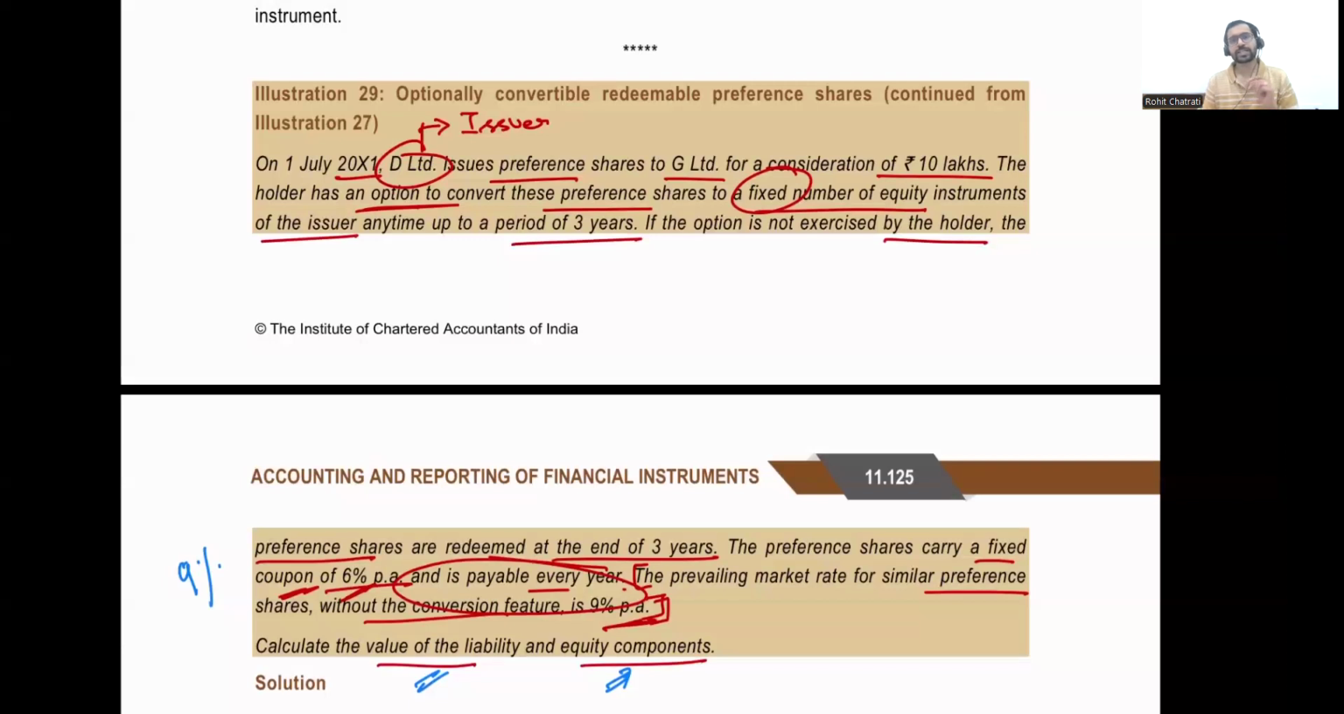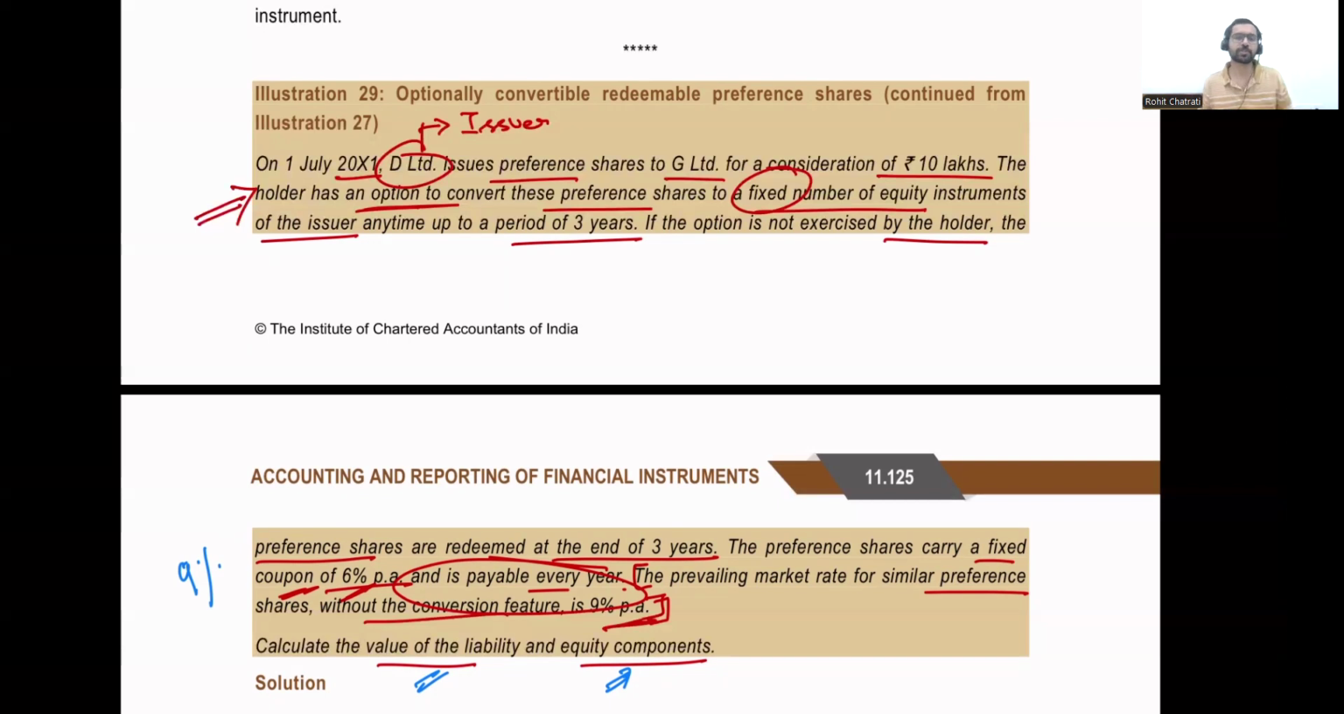Now, I would like to change some facts of illustration number 29, and show you how the accounting would change in such a case. In the question, the holder has an option to convert these preference shares into a fixed number of equity shares. What would happen if the holder did not have an option, but the issuer had an option? What if Delimited had an option to choose between either issuing a fixed number of equity shares or redeeming it in the form of cash?